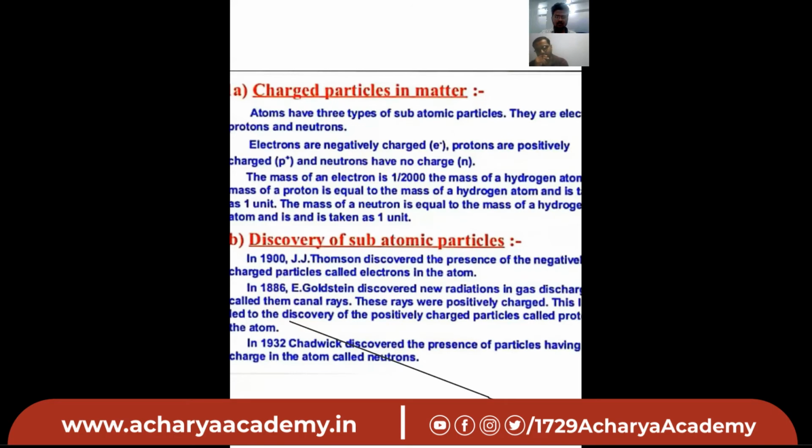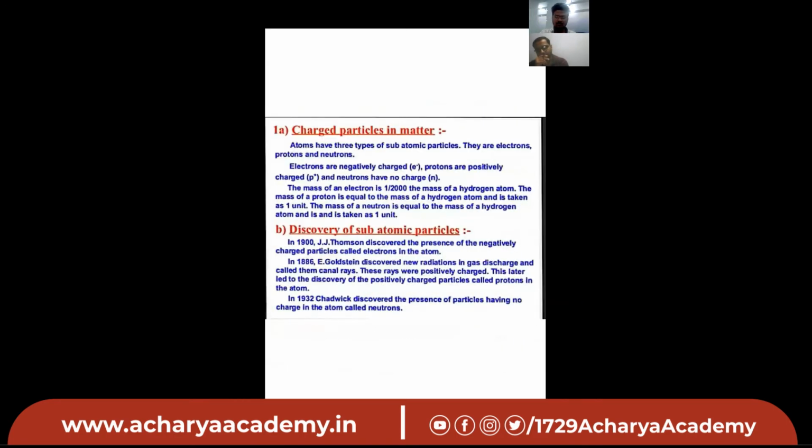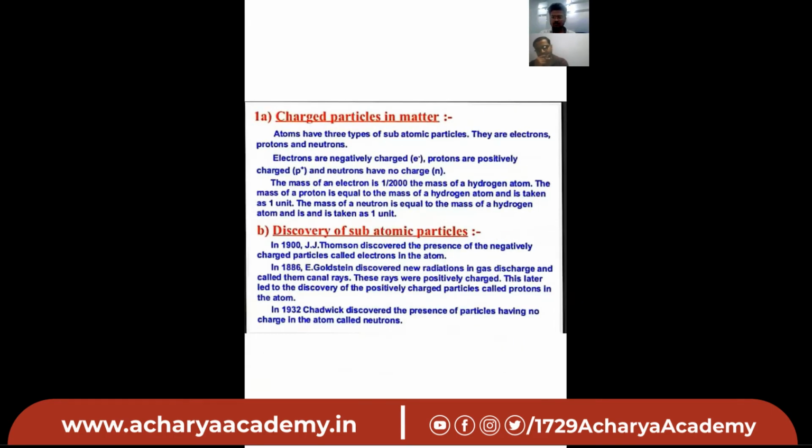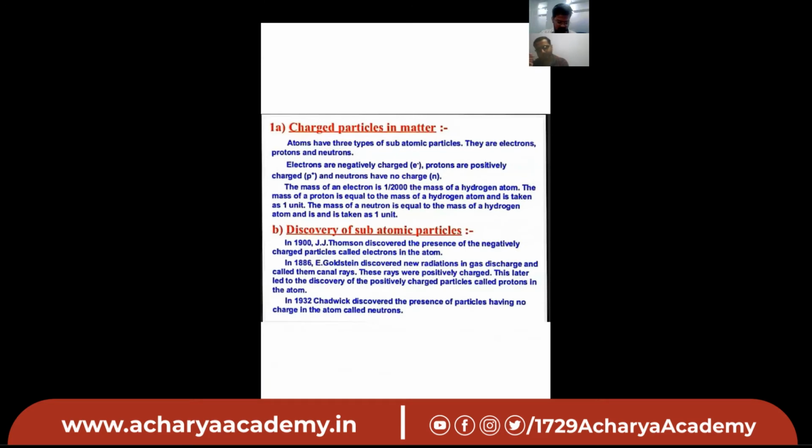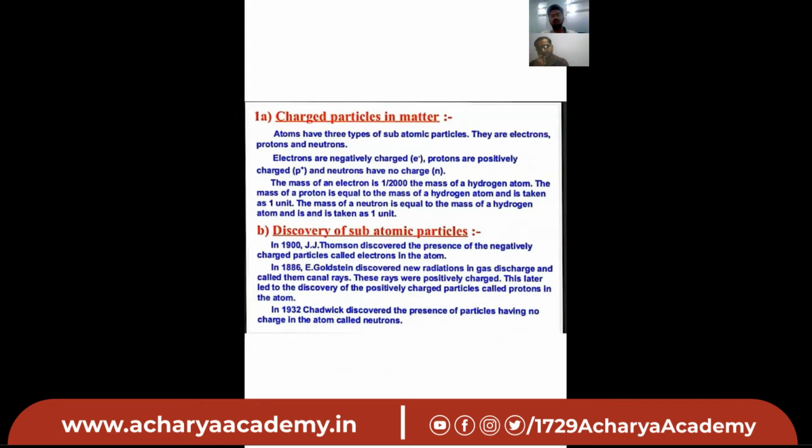So that is equal to 1 upon 1000 the mass of a hydrogen atom. The mass of a proton is equal to the mass of a hydrogen atom, and it is taken as one unit. So how were these subparticles discovered? In 1900, J.J. Thomson discovered the electrons.